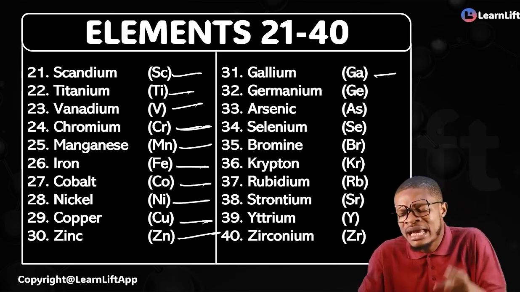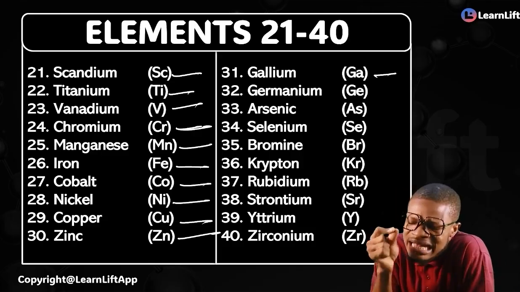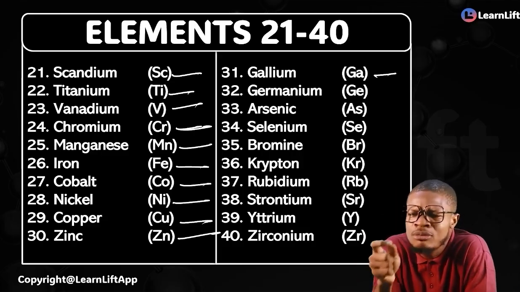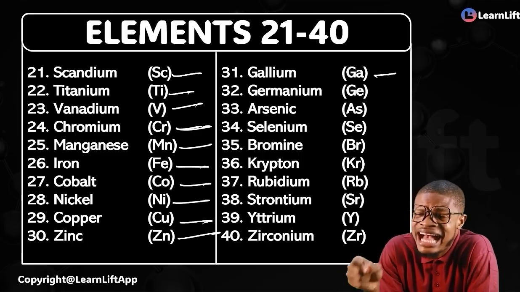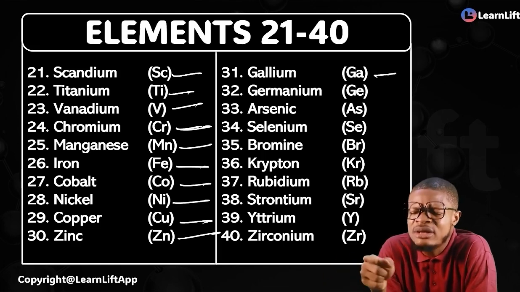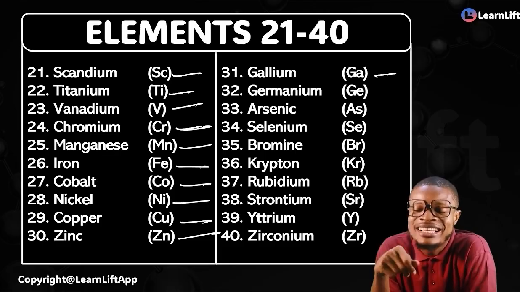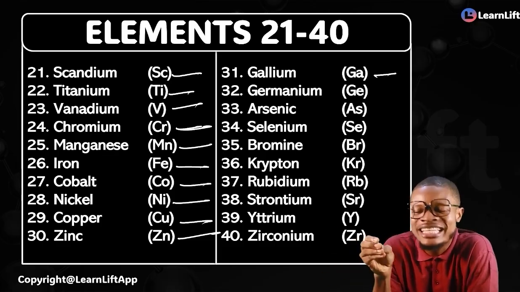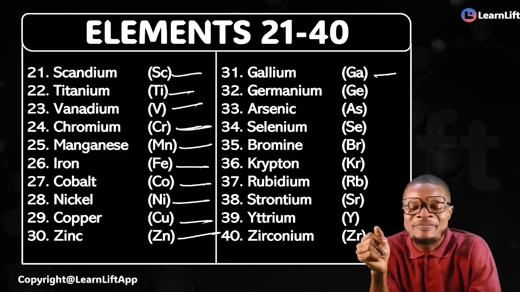Start from 21. Scandium, titanium, vanadium, chromium, manganese. Iron, cobalt, nickel, copper, zinc, gallium. Come on, scandium, titanium, vanadium, chromium, manganese. Iron, cobalt, nickel, copper, zinc, gallium.